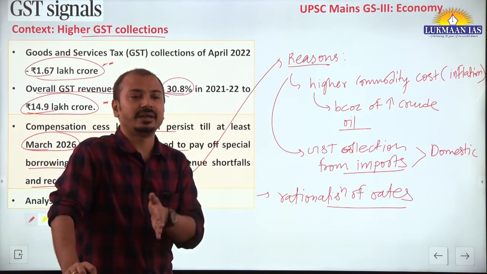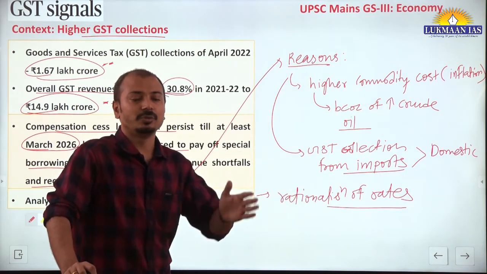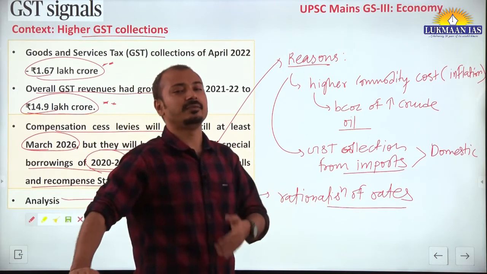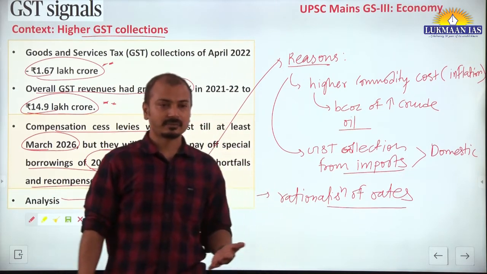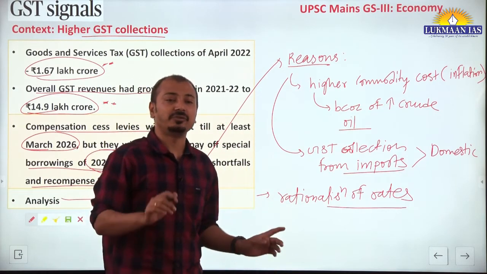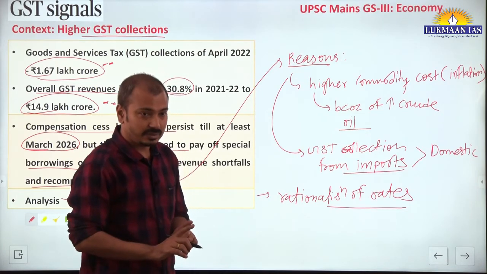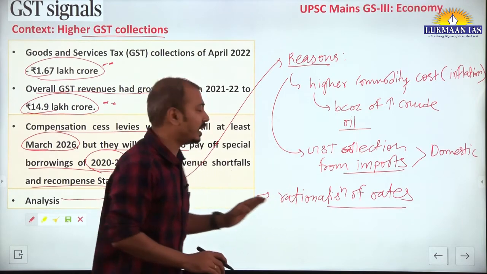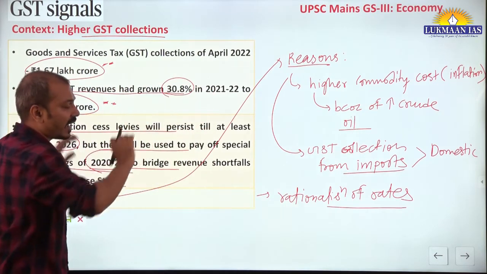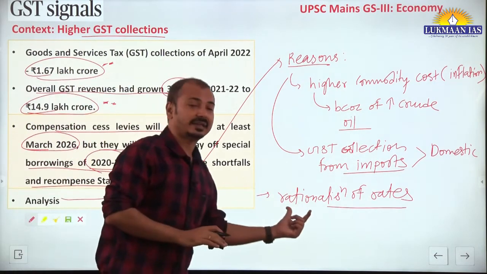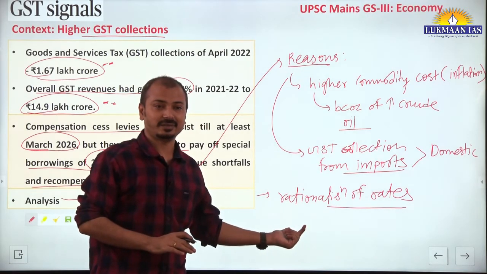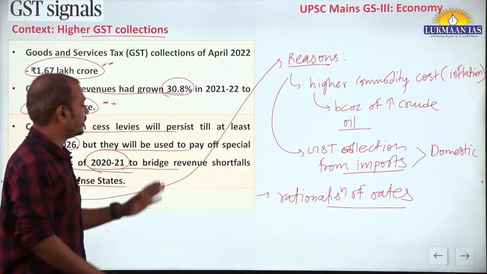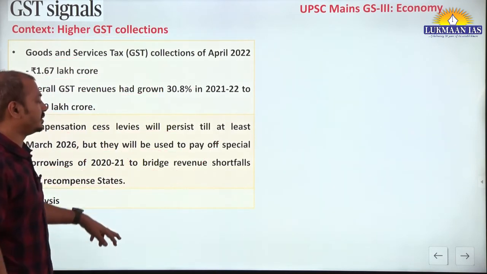At present it is divided into 5 slabs: 0%, 5%, 12%, 18%, 28%. It is expected that there will be a uniform rate now. This is rationalization of GST rates. So now that GST collections are high, there is scope for rationalization of rates. This is the important part of the analysis.